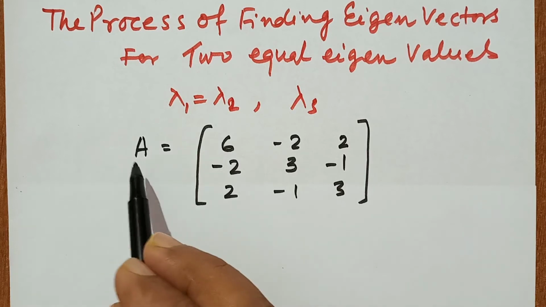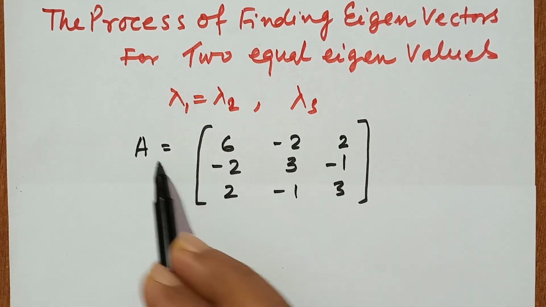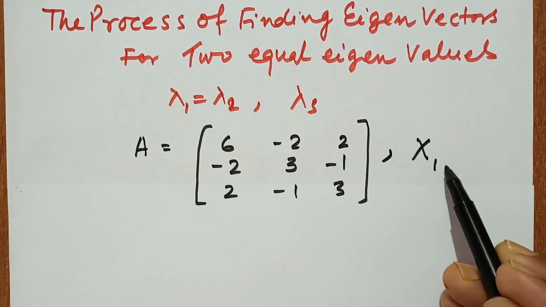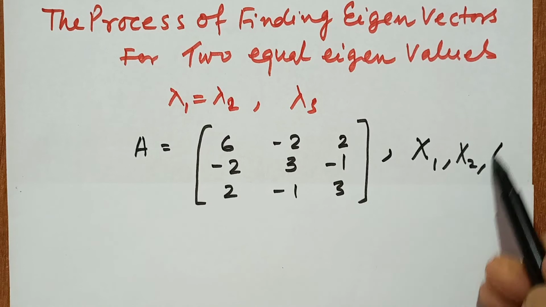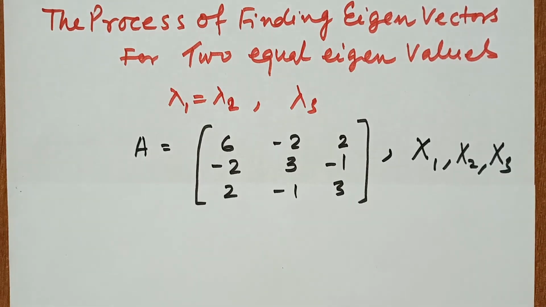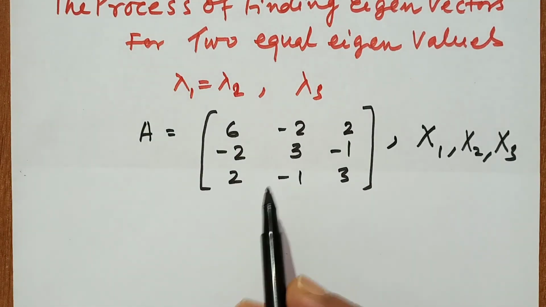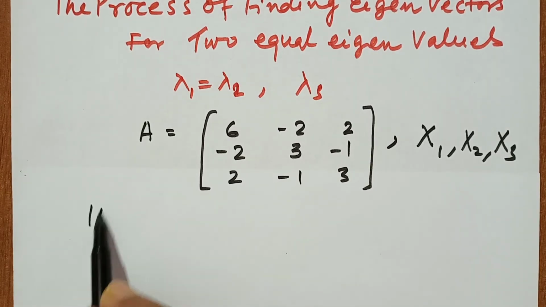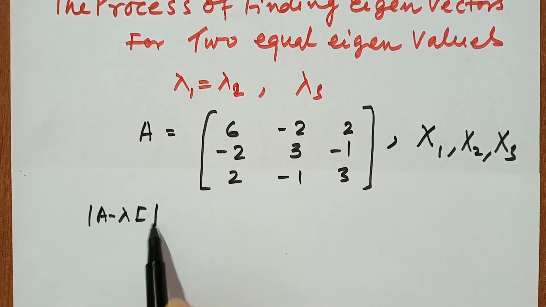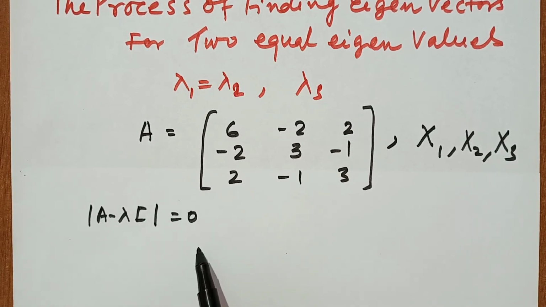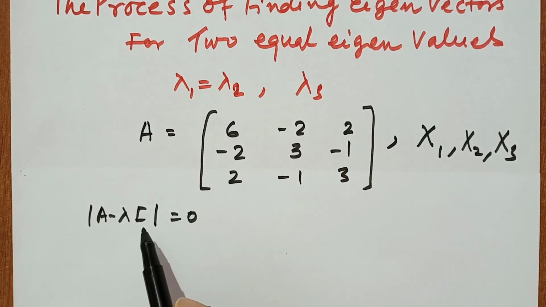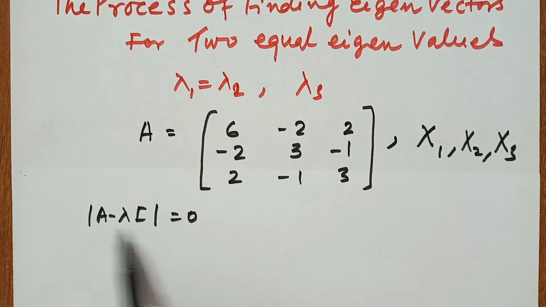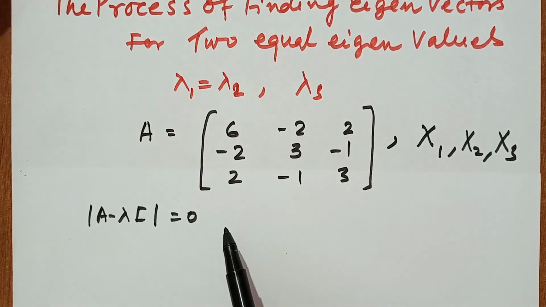So now this is a square matrix A equal to this. Then we calculate the eigenvectors, x1, x2 and x3. So how do we calculate when two roots are equal? First we calculate |A minus lambda I| equal to 0, means first we calculate the characteristic equation, which is a polynomial in lambda, so first we calculate the value of lambda.